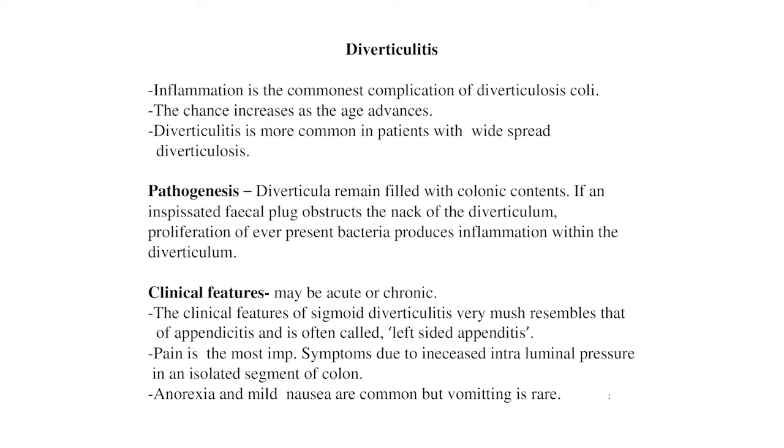Now the pathogenesis. Diverticula remain filled with colonic content. If an inspissated fecal plug obstructs the neck of the diverticulum, proliferation of ever-present bacteria produces inflammation within the diverticulum. If the obstructing plug moves away, the content of the diverticulum is discharged into the colon and inflammation subsides. If the obstructing plug remains in place, inflammation spreads to the peridiverticular tissues. Extension occurs longitudinally. In the beginning, diverticulitis starts in a single diverticulum and gradually spreads to the others.